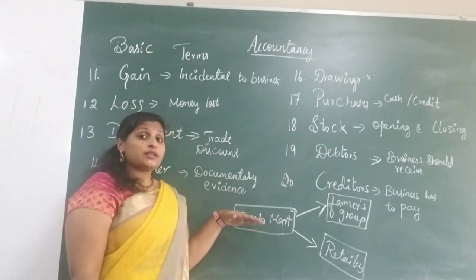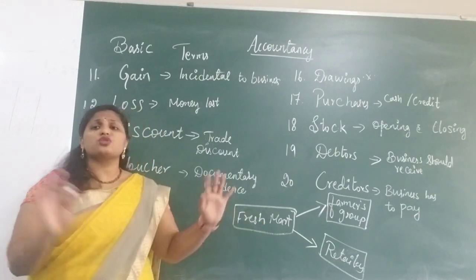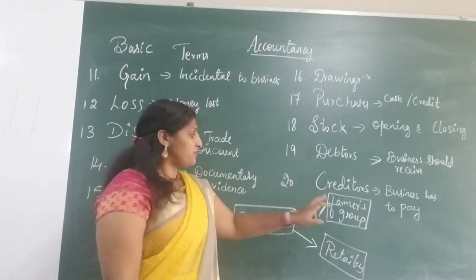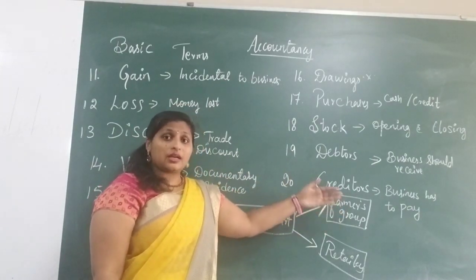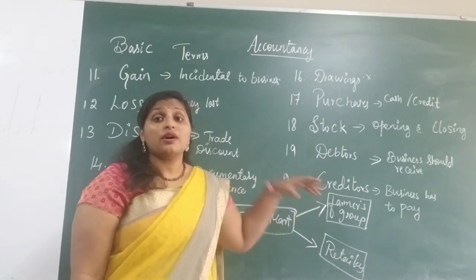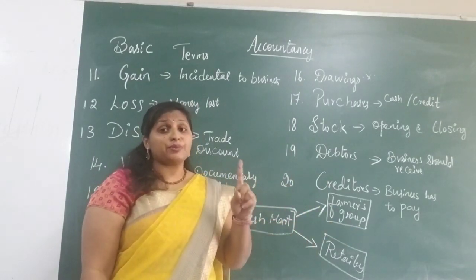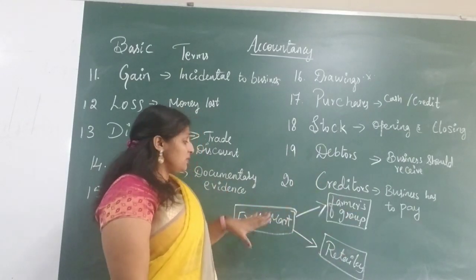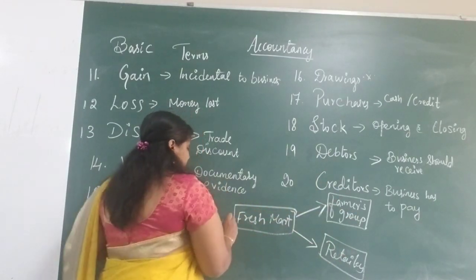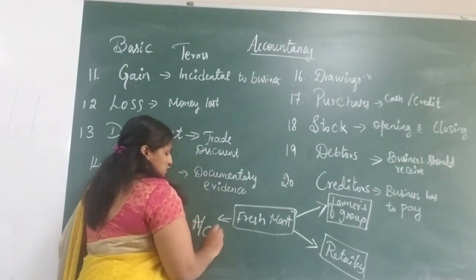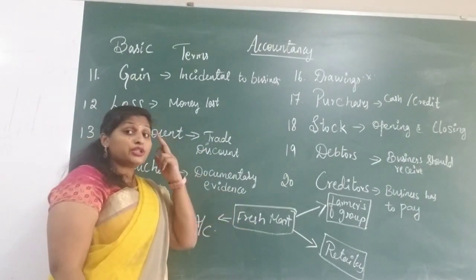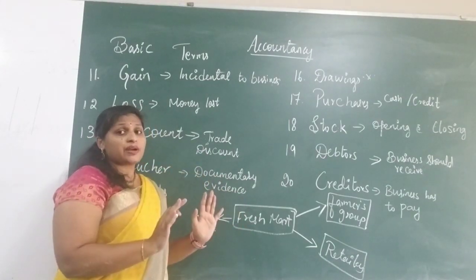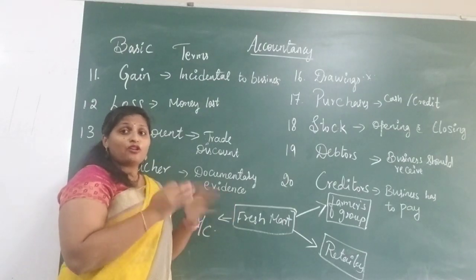So Fresh Mart is a wholesale business, a big supermarket. It gets the fruits and vegetables from another person, and here person refers to another business entity. Remember, entity means the other person, another business. We have to think from the point of view of Fresh Mart. Now I am thinking of myself as Fresh Mart, the business.